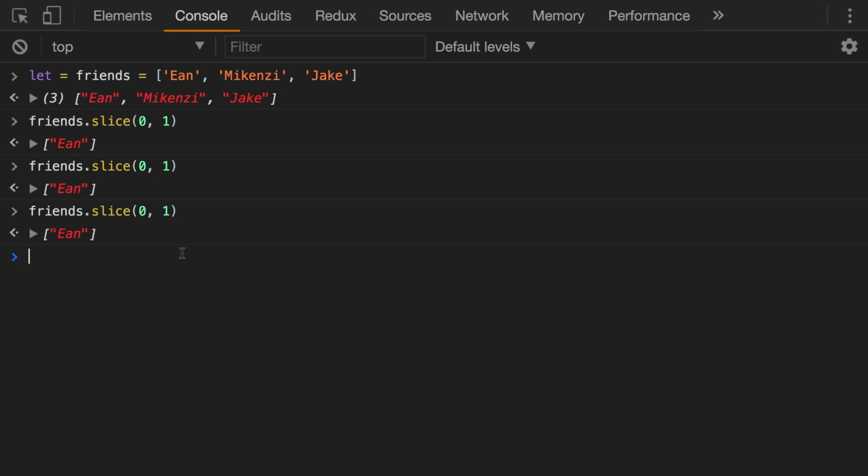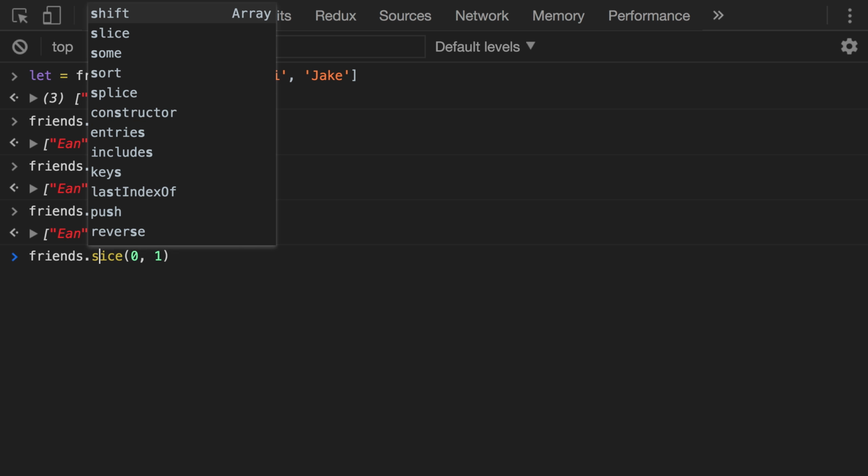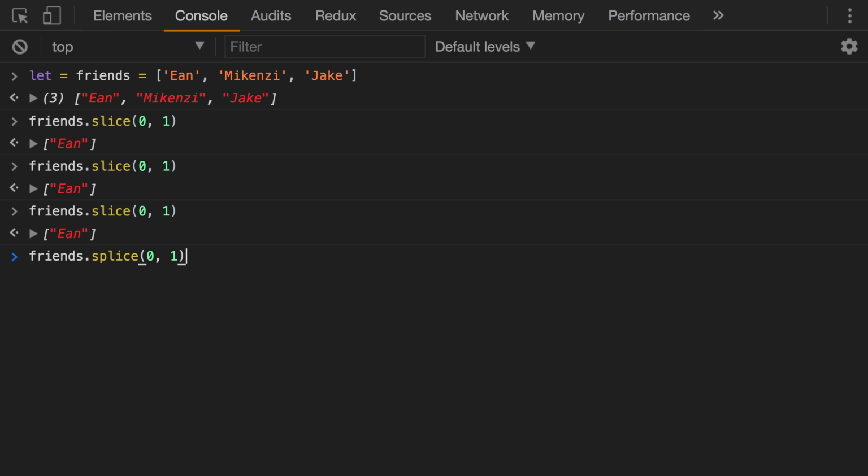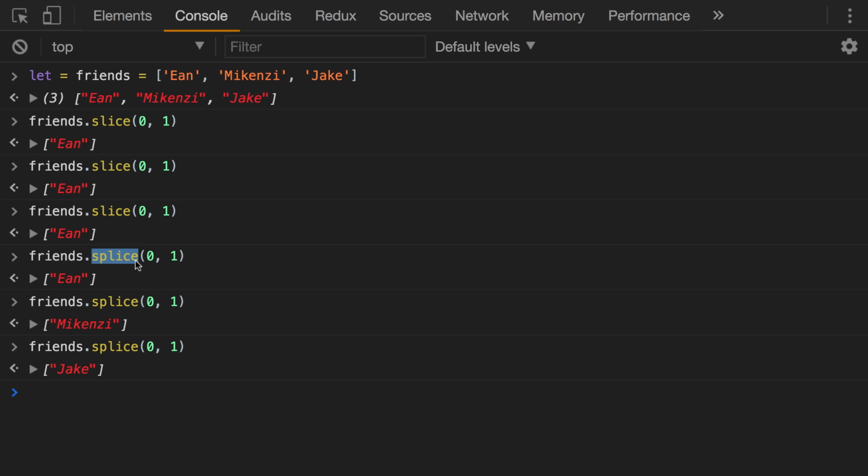But if we come in here, and instead of slice, if we use splice, you'll notice that the very first time we call this with 0 and 1, we get Ian. The second time, we get Mackenzie, and then we get Jake. So splice isn't a pure function because pure functions always return the same result given the same arguments. And here, we're giving splice the same arguments, but we're getting a different result.